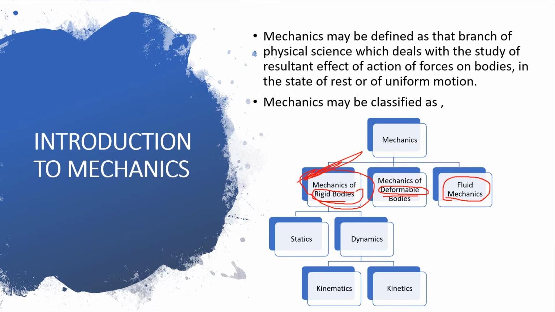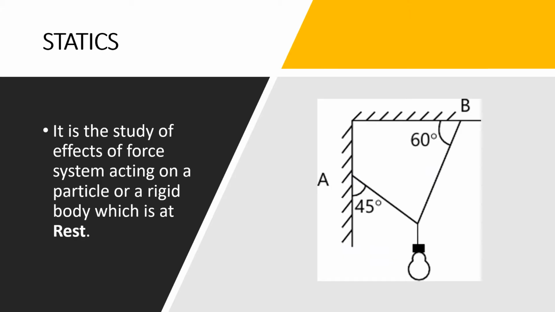Mechanics of rigid bodies can again be classified as statics and dynamics. So let us first understand what is statics. It is a study of effect of force system acting on a particle or a rigid body which is at rest. So now here let us take an example and understand it.